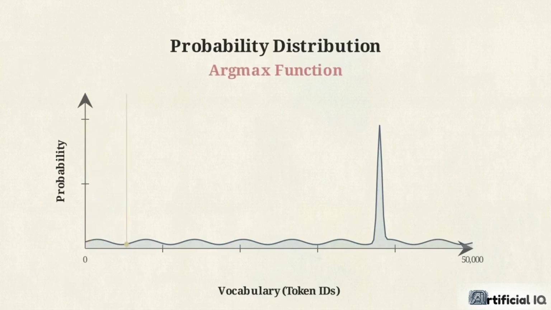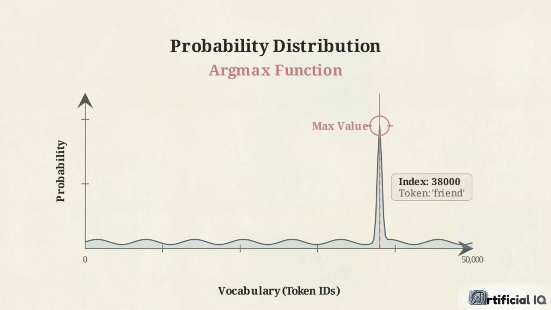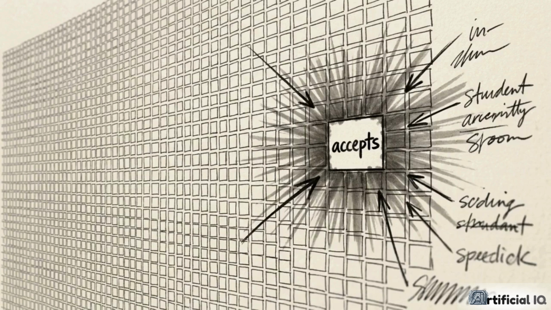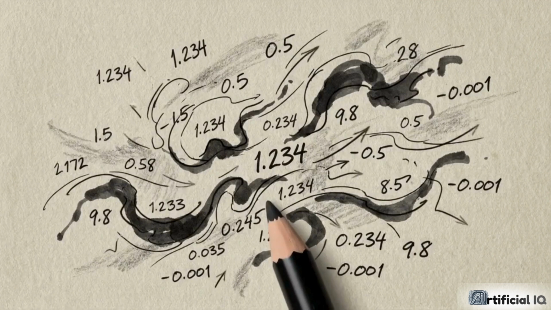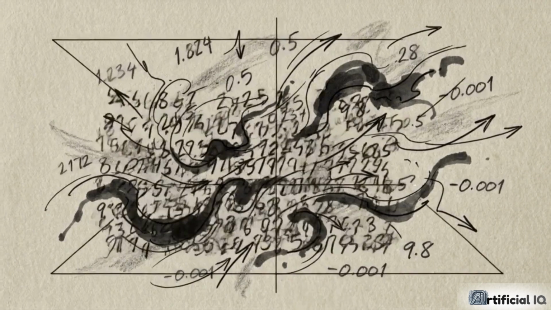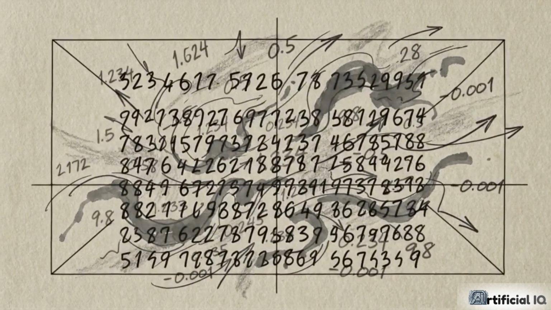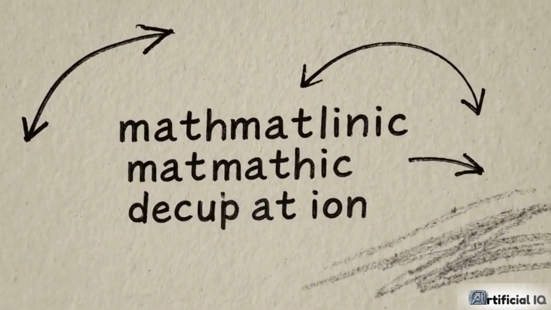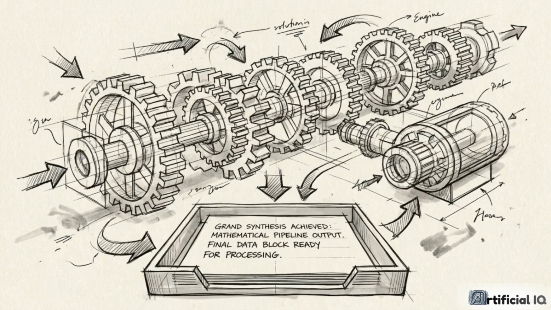To select the next word, the model uses a function called argmax, which simply identifies the index with the highest numerical value. In our sequence, that specific high probability index maps back to the word accepts. Through vector summation, dynamic attention, and consistent dimensional constraints, the model has mathematically deduced the most logical subsequent concept. While frontier models introduce new routing and scaling efficiencies, this fundamental pipeline remains the structural standard for generative artificial intelligence.